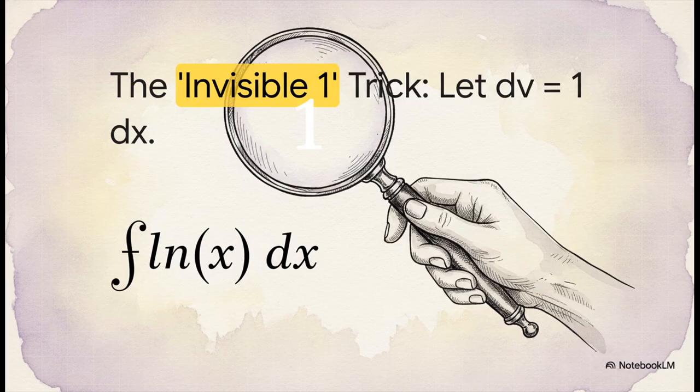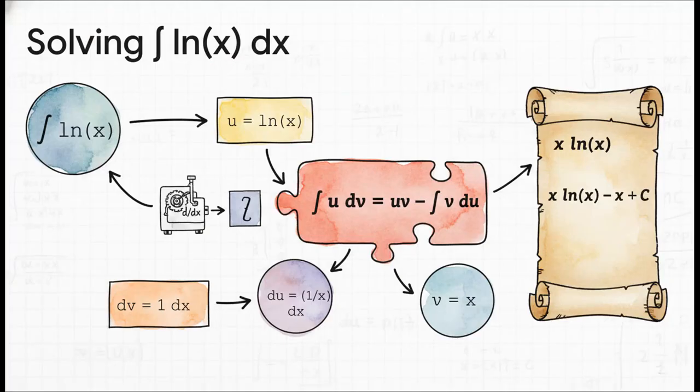But this is where we get a little sneaky. It's called the invisible 1 trick. All we do is pretend that dx is actually 1 times dx. By doing that, we've basically created a second function out of thin air, the algebraic function 1, and now we can use integration by parts. It's so clever. So let's run the play.